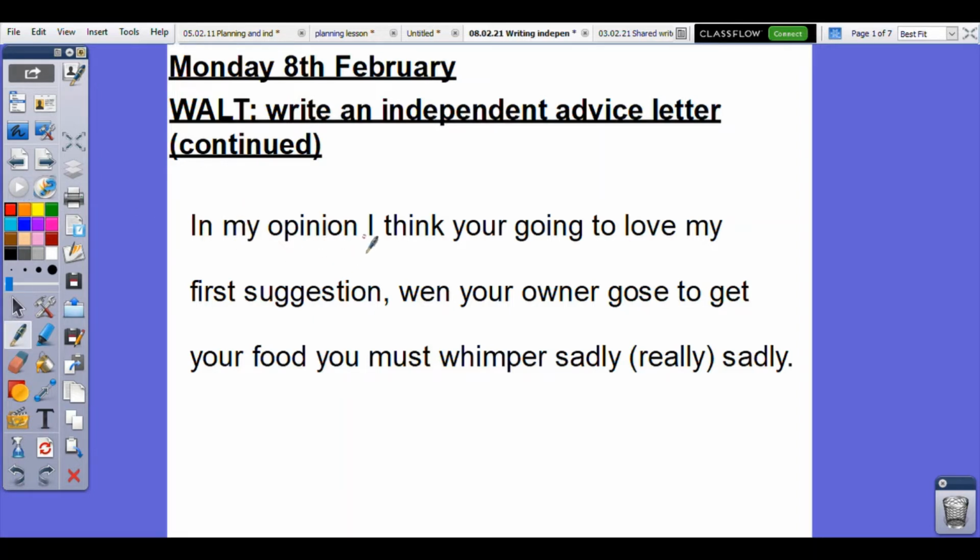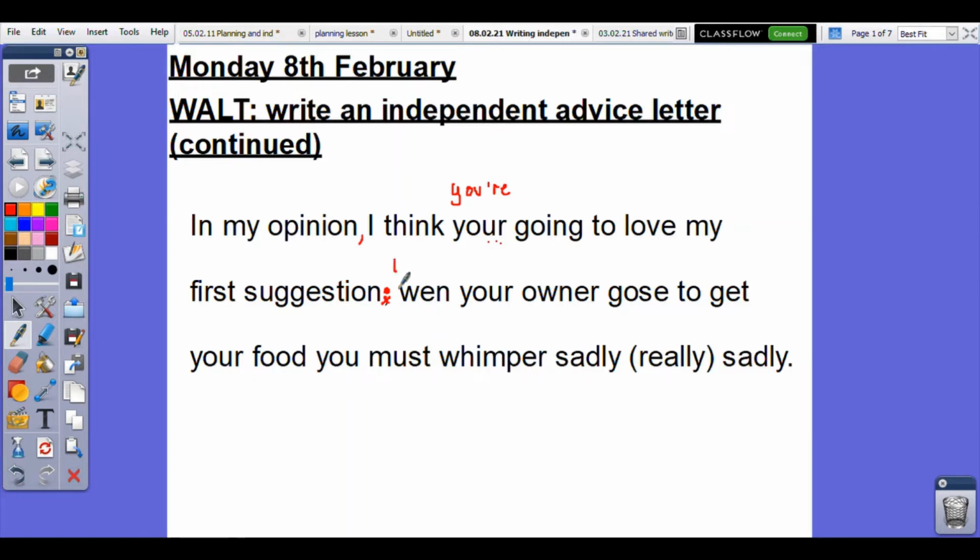So in my opinion is a fronted adverbial, so we need a comma here. In my opinion, I think you are, so this is the incorrect version. We want you apostrophe R-E. You're going to love my first suggestion. We have a comma splice here, so we need to get rid of that and use a full stop. You're going to love my first suggestion. I think I'm quite happy with that sentence now.